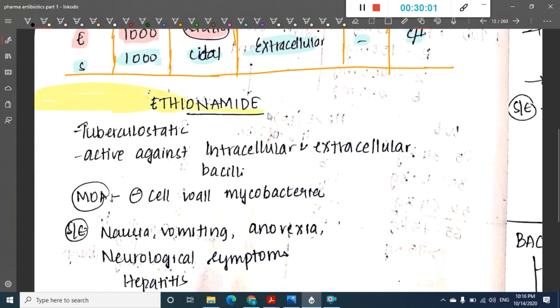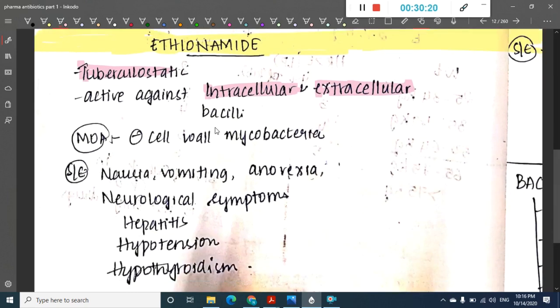This ethionamide is a tuberculostatic drug. It is active against both intracellular and extracellular bacilli, and it inhibits the cell wall of mycobacteria.